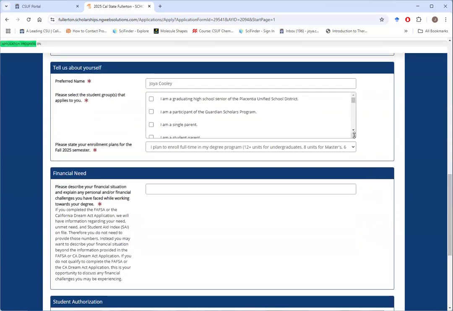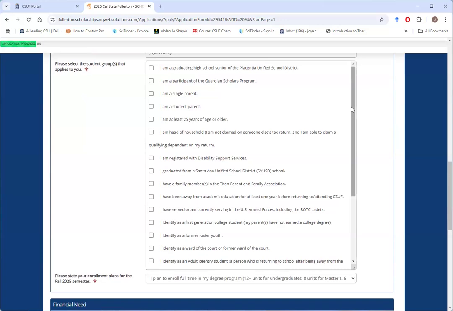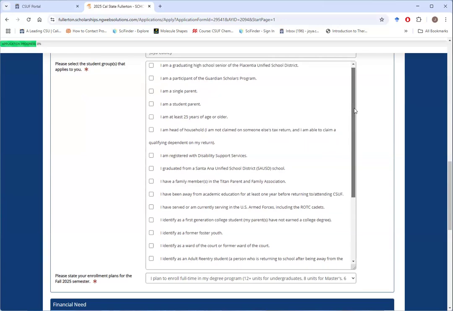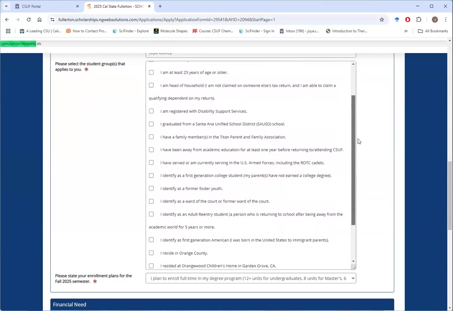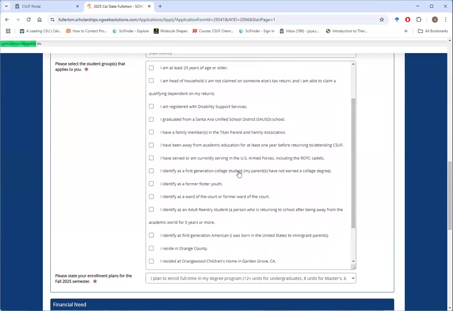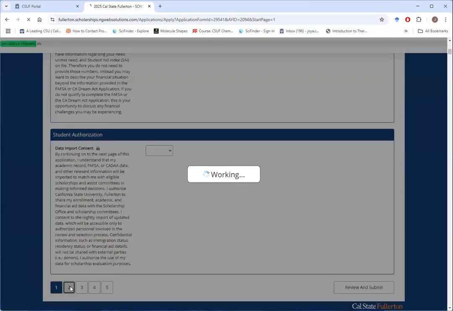On the first page, under Tell Us About Yourself, you should select any options that apply to you, of course, but pay special attention if there's an option for transferred from a California community college, and there's also an option for first generation college student, and here they define that as your parents have not earned a college degree. So pay special attention to those and check those if they apply to you.